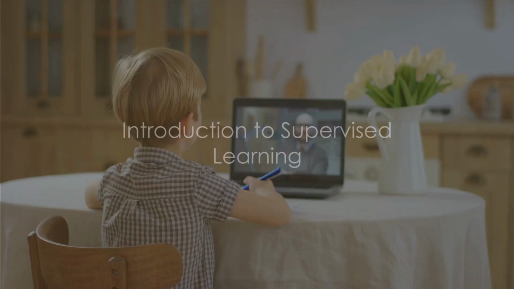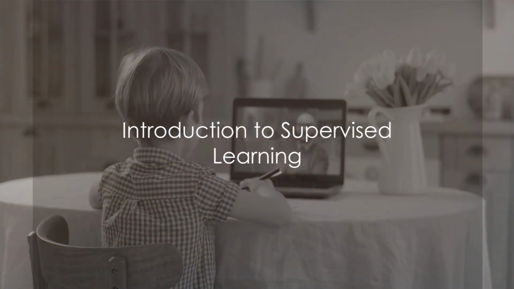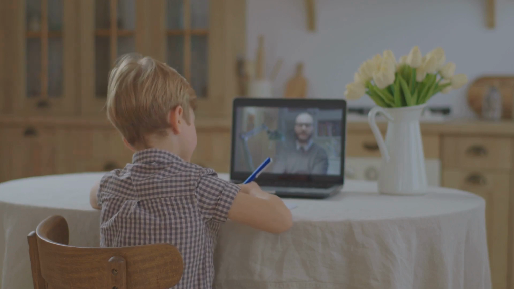Do you know the difference between supervised, unsupervised, and reinforcement learning? Well, today we unravel this mystery. First, we dive into the realm of supervised learning.